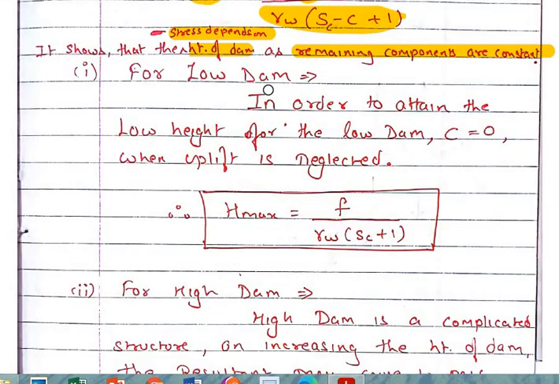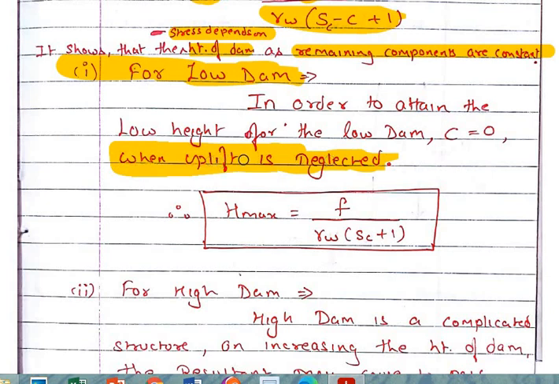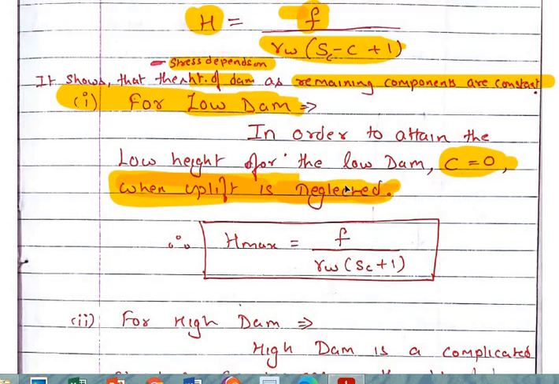Now, for a low dam, you will not have much height of water, because of which there will be very light uplift pressure, which can be neglected as it is very low, and the uplift pressure coefficient will again be zero. So here the component C will get eliminated, and the remaining component will be H max.